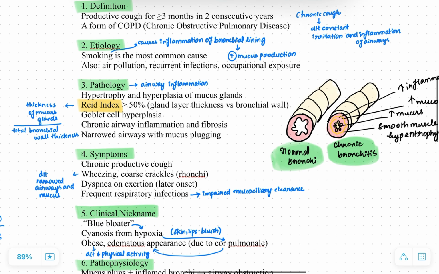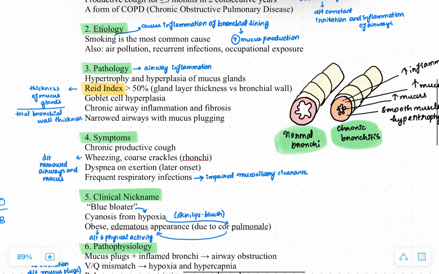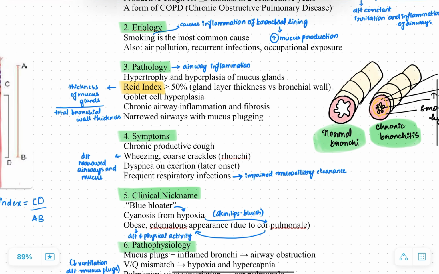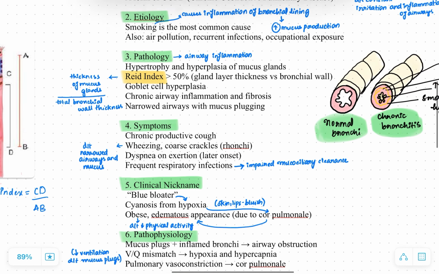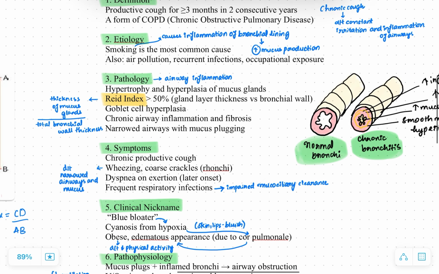Next is pathology. The main pathology is airway inflammation. There will be hypertrophy and hyperplasia of the mucus glands. And the most important thing is Reid's index, which, if more than 50%, is indicative of chronic bronchitis. Reid index is the thickness of the mucus gland divided by the total bronchial wall thickness. In this picture we can see C to D is the thickness of the mucus glands and the total bronchial wall thickness is A to B. So CD by AB, if it is more than 50%, then it is indicative of chronic bronchitis.